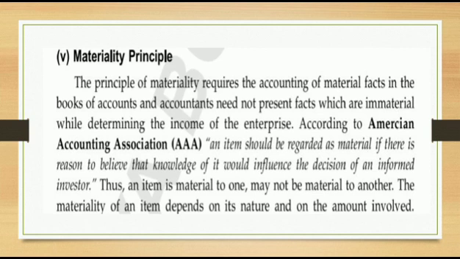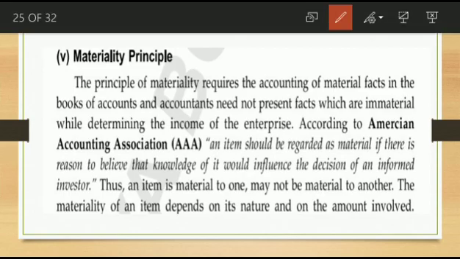Next, the fifth one is the materiality principle. The principle of materiality requires the accounting of material facts in the books of account, and accountants need not present the facts which are immaterial while determining the income of the enterprise. According to the American Association, an item should be regarded as material if there is reason to believe it would influence the decision of an informed investor. Thus an item that is material to one may not be material to another. The materiality of an item depends on the nature and the amount involved.